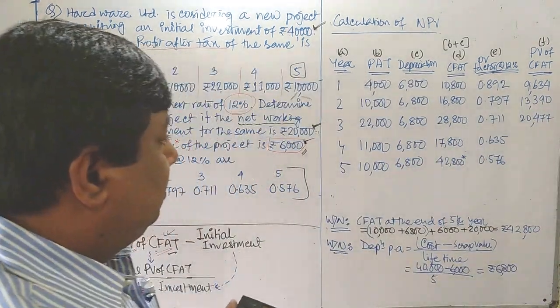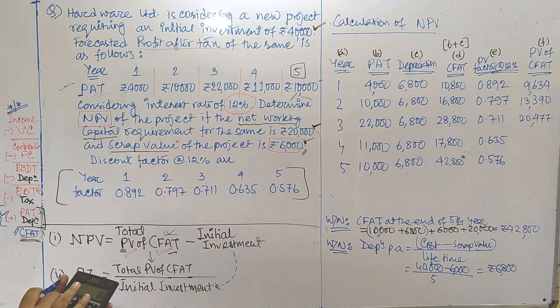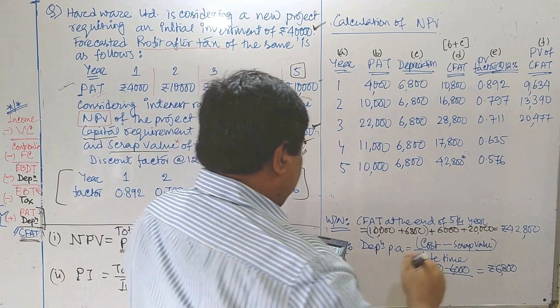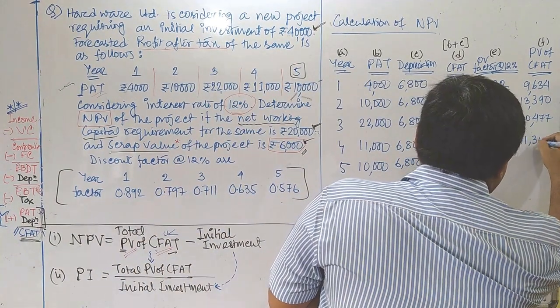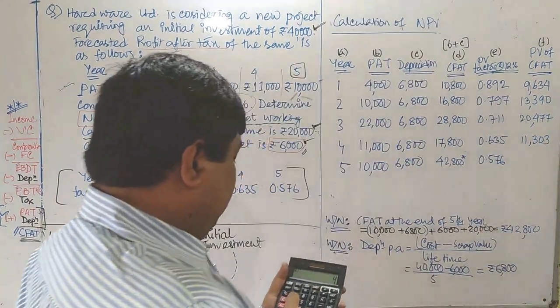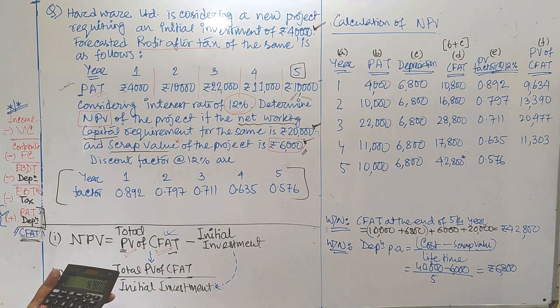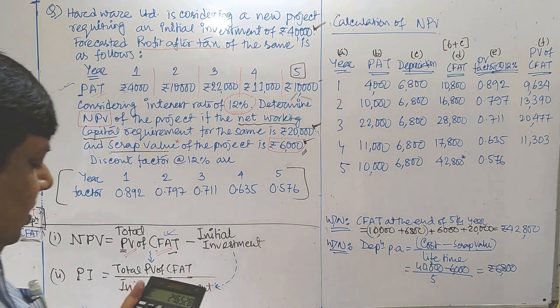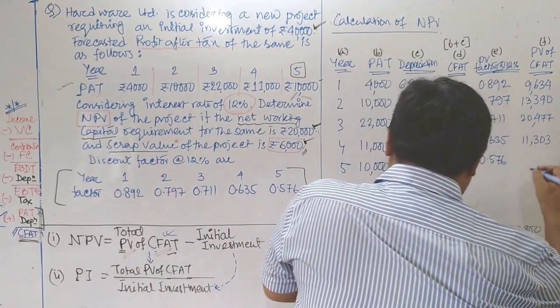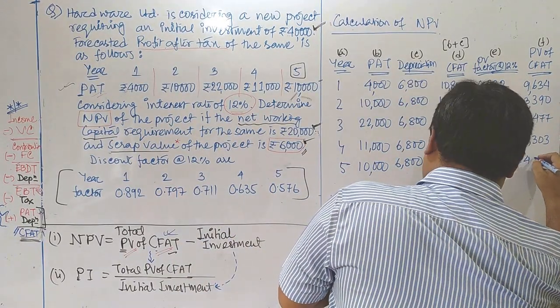Next one is 17,800 multiplied by 0.635. You are getting a total of 11303, and finally 42,800 which is multiplied by 0.576. You are getting 24653.